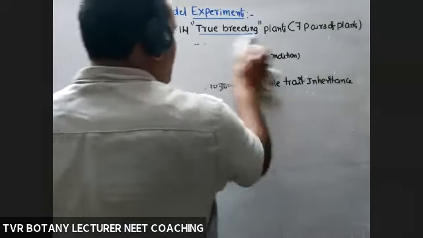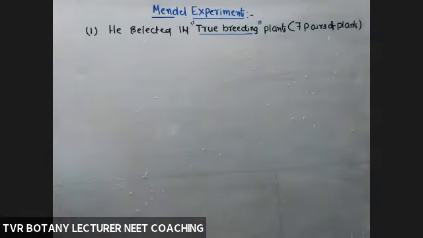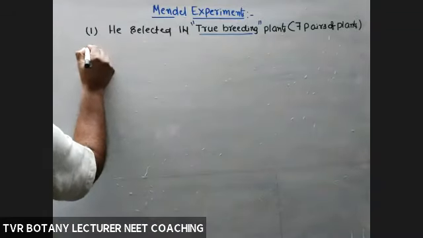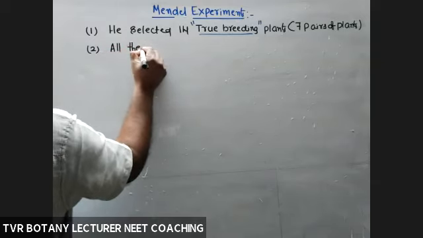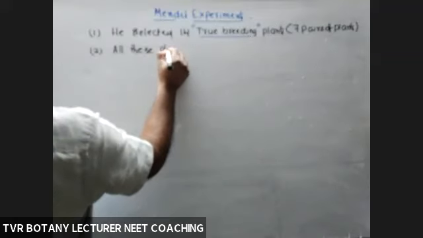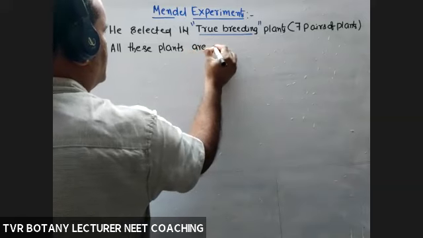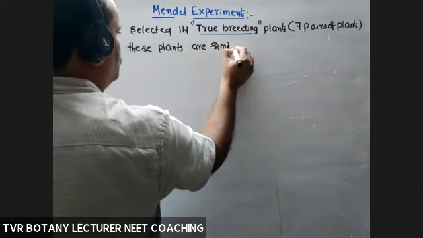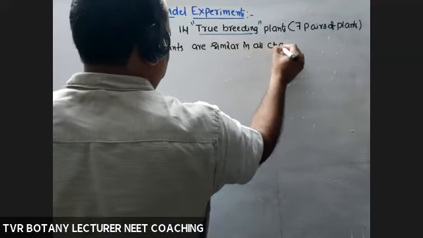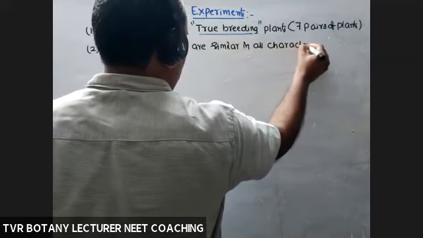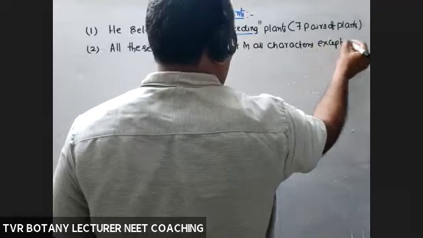Okay. And all these plants, 14 plants are similar in all characters except one character.